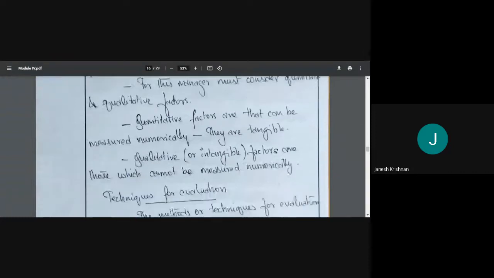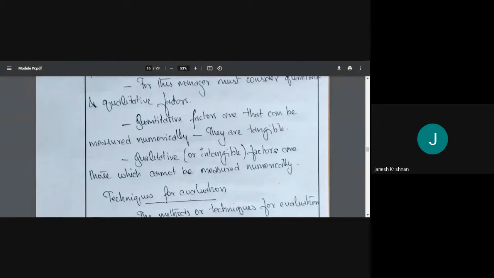And what are quantitative factors? Quantitative factors are those that can be measured numerically. Okay? You can measure them. They are tangible. Measured numerically means it may be the number of outputs, number of units produced, number of units sold, maybe even the amount of profit which we got, or the loss we made. So these things are quantitative factors.